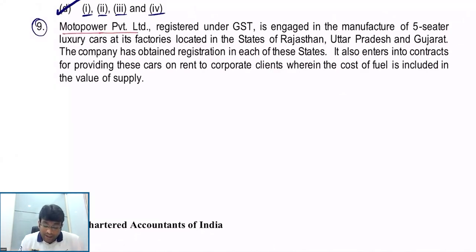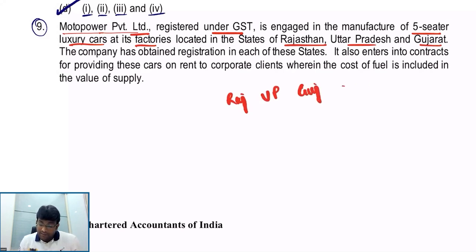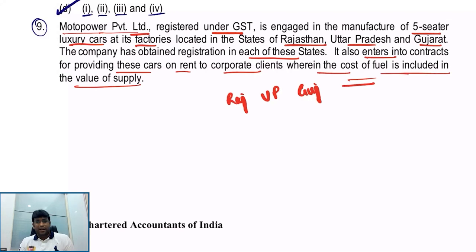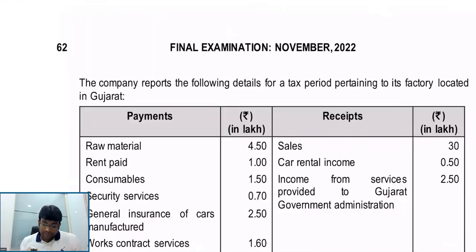Moto Power Private Limited. Come on, what is the entity name? Moto Power Private Limited, registered under GST, in the manufacture of 5-seater luxury cars. Its factories are located in the states of Rajasthan, UP, Gujarat, and they have taken registration in every state. Correct, my dear friends? It also enters into contracts for providing these cars on rent to corporate clients, wherein the cost of fuel is included in the value of supply. Very good. Let's see now.